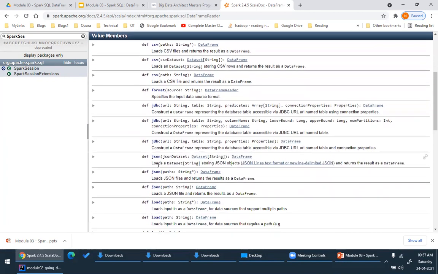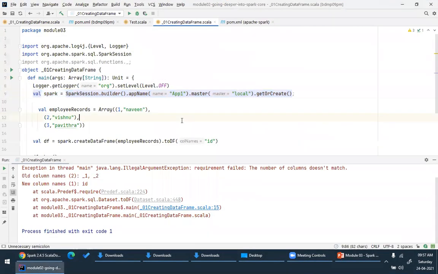It has methods called JSON. See, it has different methods to create a data frame. So the takeaway is spark.read returns you an object of type data frame reader, and data frame reader has several methods to create a data frame. So the primary interface to create a data frame is data frame reader. This is very, very important to be noted.